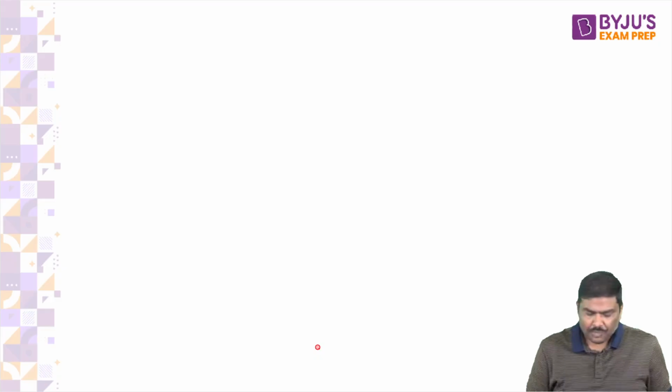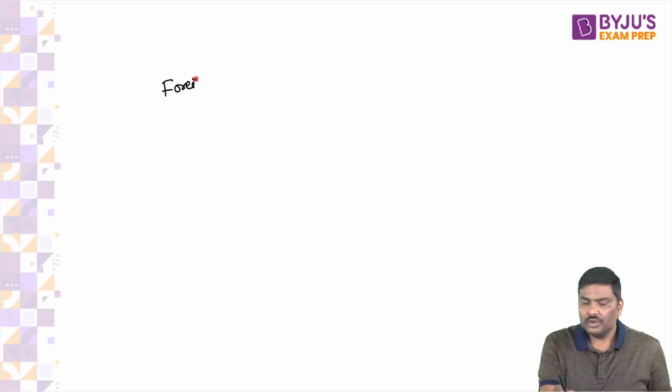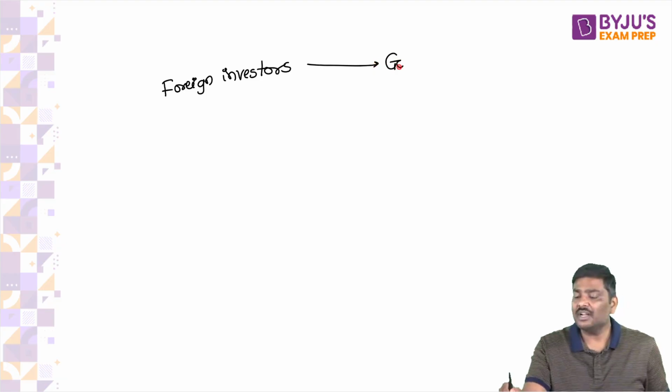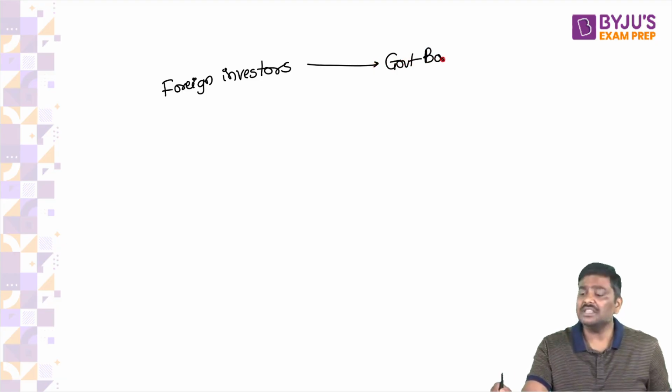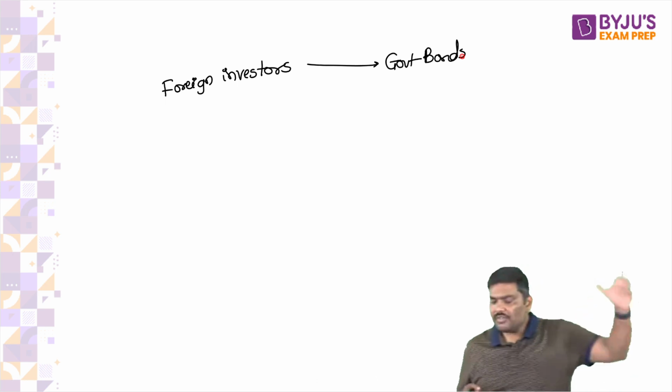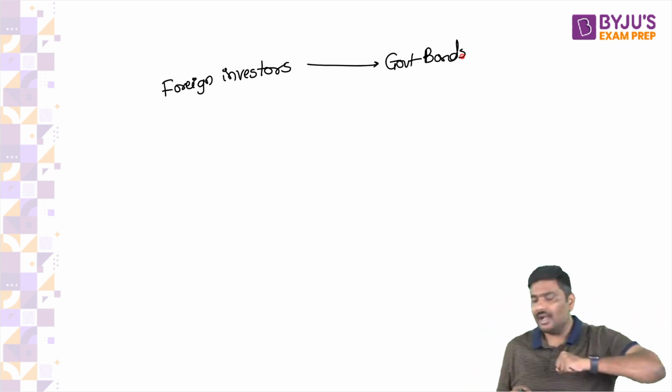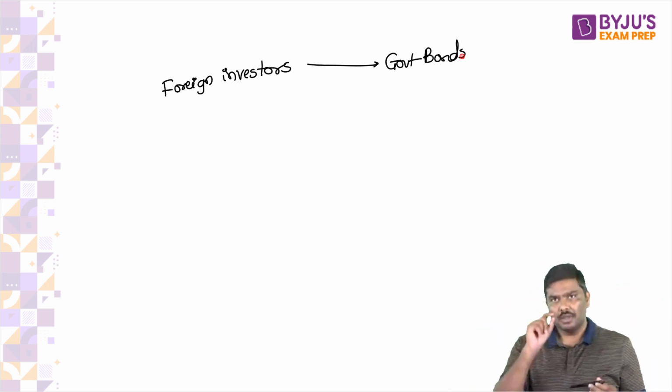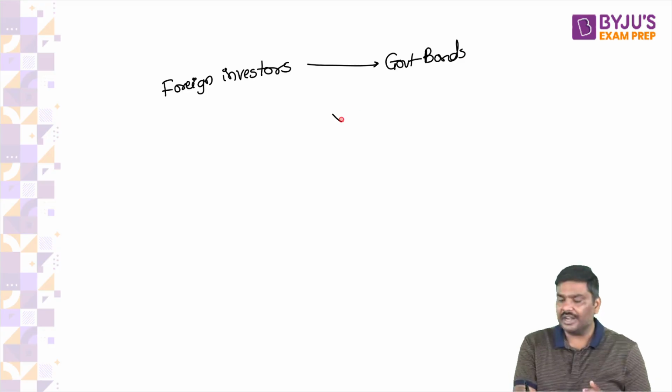Now, let's say a lot of foreign investors will bring money into India and invest in government bonds. Imagine this is a situation. A lot of foreign investors will bring money into India and invest in government bonds. Please tell me what will happen to the yield rate.